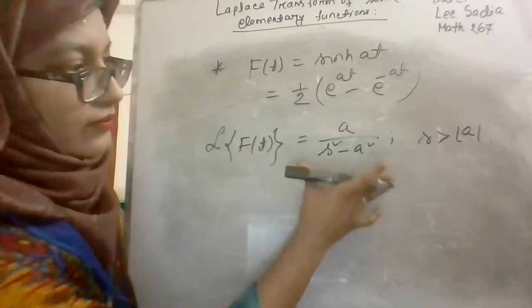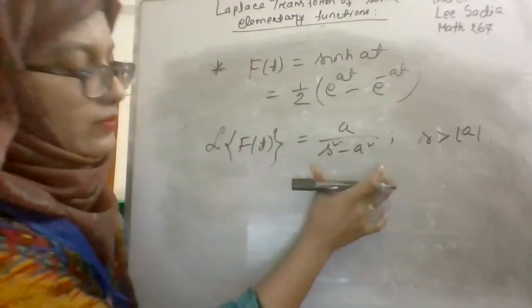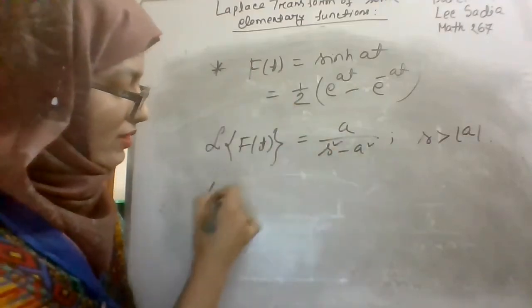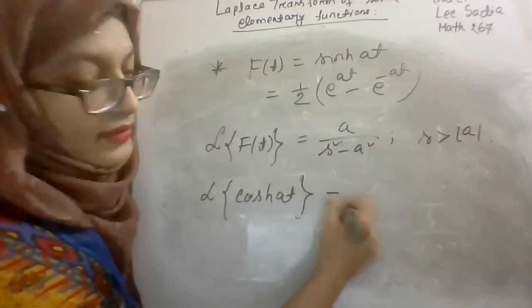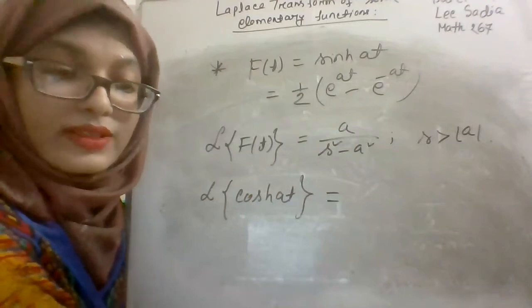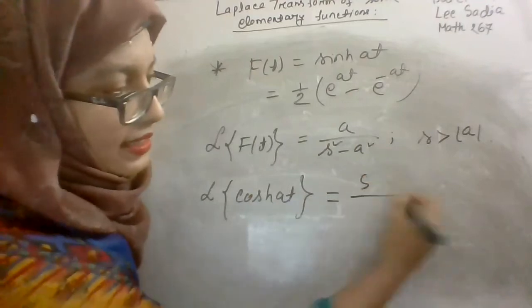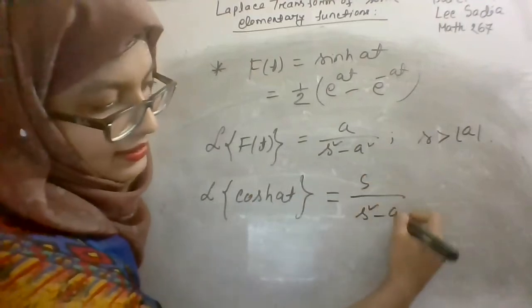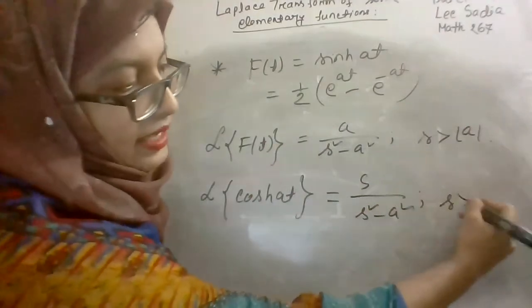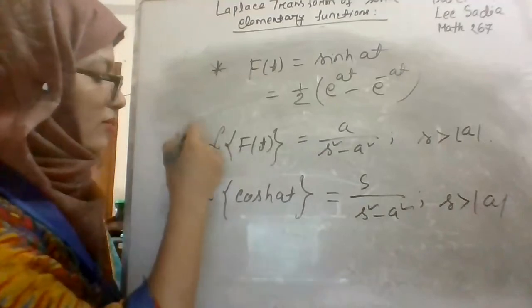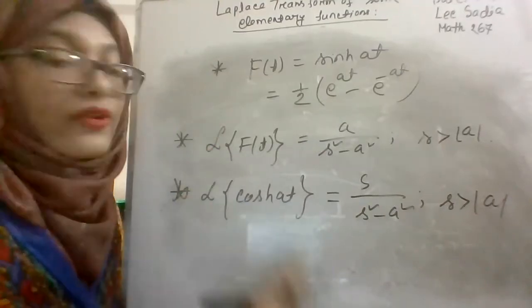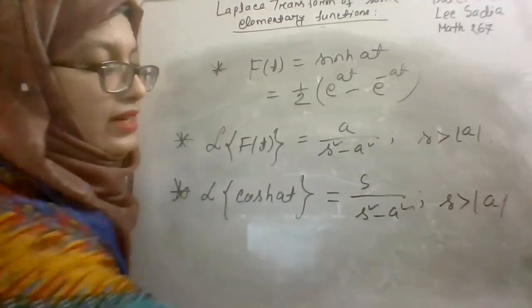So that's the result for sine hyperbolic. What will be the result for cos hyperbolic? Can you say what the result is for cos hyperbolic? Ma'am, it's s by s square minus a square, and the condition is the same. Okay. So that's the result for the Laplace transform of elementary functions.